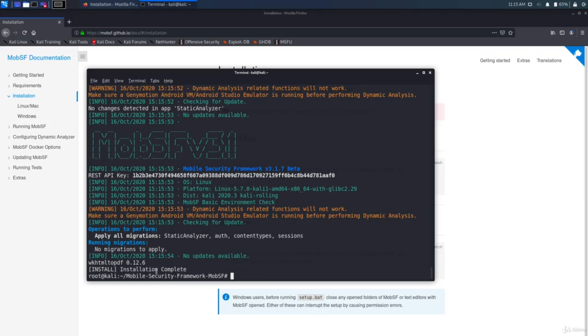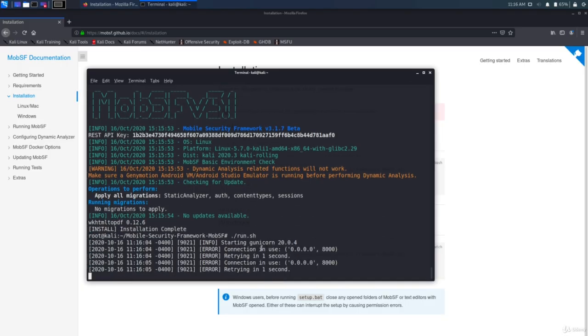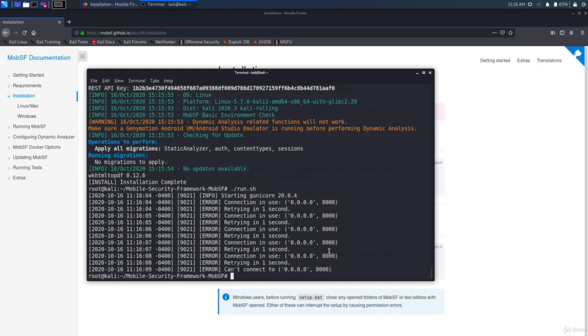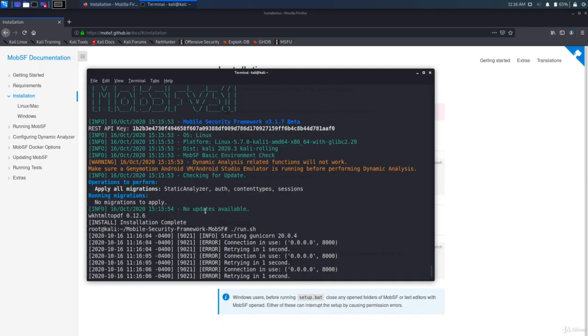Okay, installation complete. So let's run MobSF with run.sh. All right, so it's already started after installation. So when you want to open it later, you got to remember to run the run.sh file under its directory.